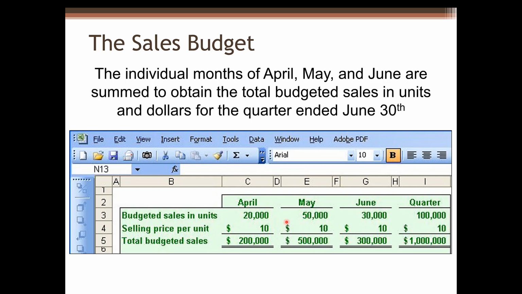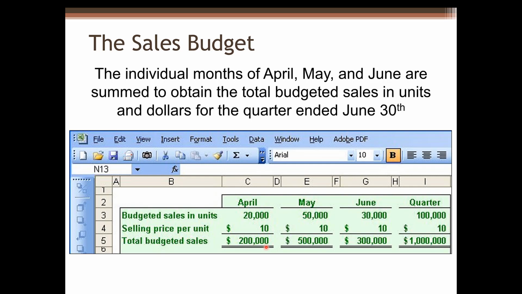This is a given. Multiplied by selling price per unit, we can get total budgeted sales in dollar amount for each month. For example, for April, budgeted sales in units, 20,000, multiplied by selling price per unit, $10, and then we can get the total budgeted sales, $200,000.